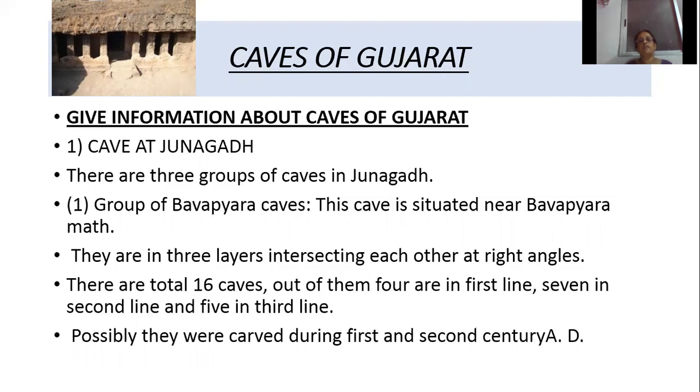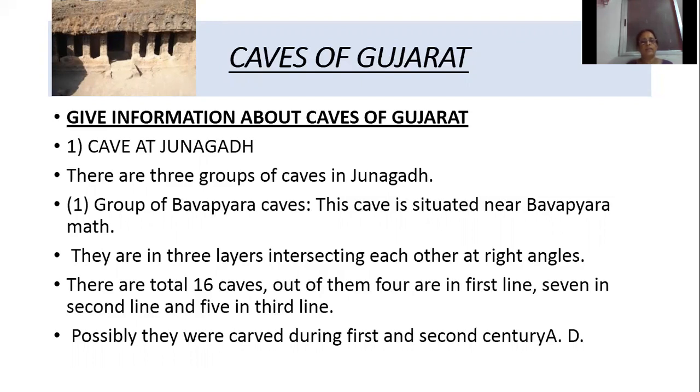Caves were found at 8 places in Gujarat. The first one is the cave at Junagadh, and 3 groups of caves were found in Junagadh. The first is the group of Bavapyara caves, situated near the Bavapyara Math. 3 layers of caves were found, intersecting each other at right angles.